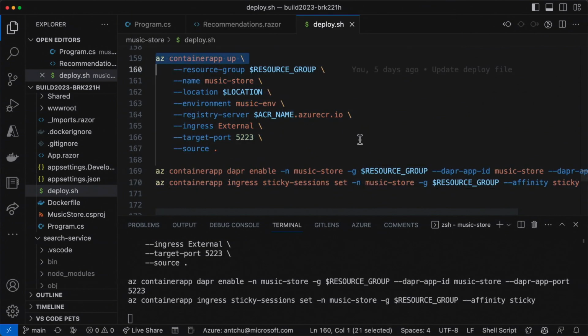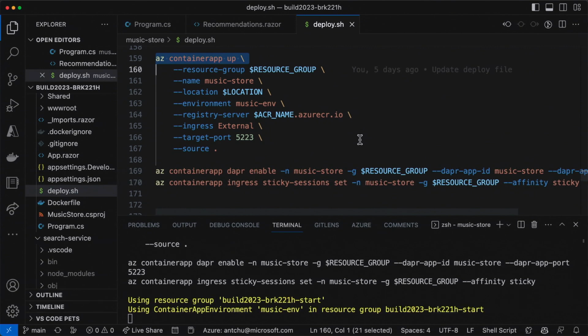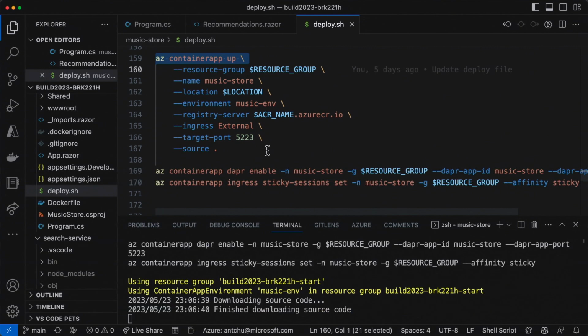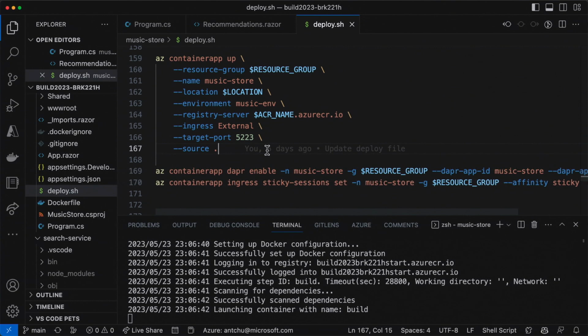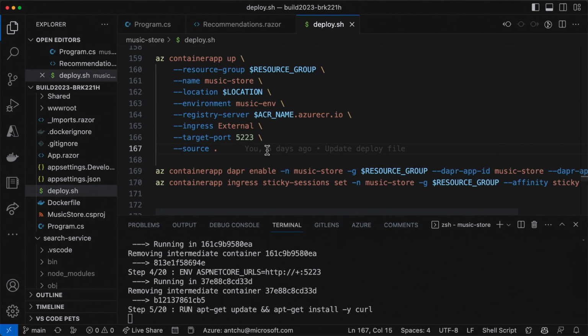The first command is what gets my application that's currently locally on my machine into the cloud. It's called az containerapp up, and I'm giving it a bunch of different parameters. The key one here is the one on the last line, which is the source, which is the current folder. So it's going to take what's in my current folder, build it in the cloud, and then deploy it to Container Apps in a single command.